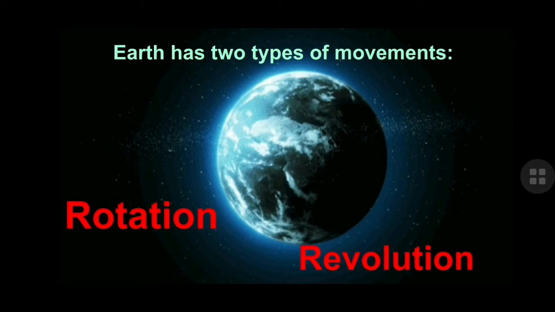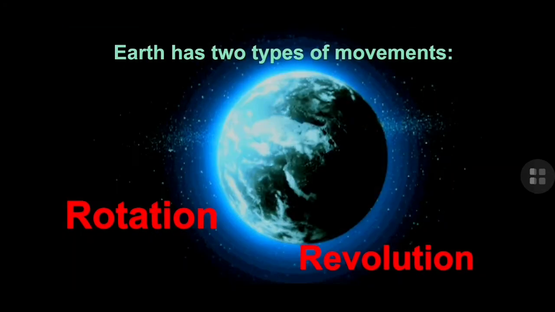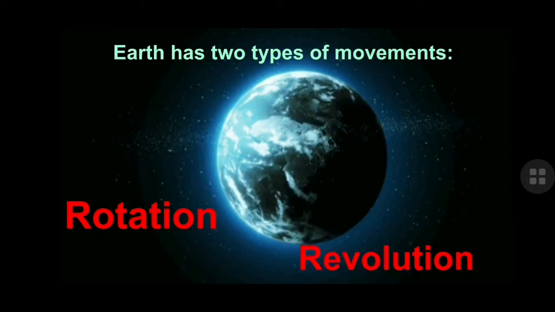Earth has two types of movements. Earlier it was believed that earth is stationary or immovable, but later on it was proved that earth rotates on its own axis and also moves around the sun. So we have two movements of the earth. The first one is rotation while the other one is revolution. Today we are going to talk about rotation.